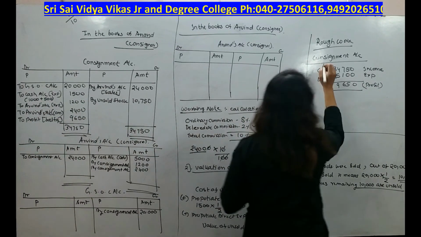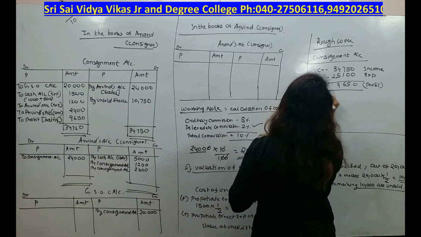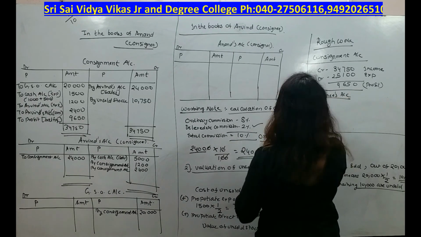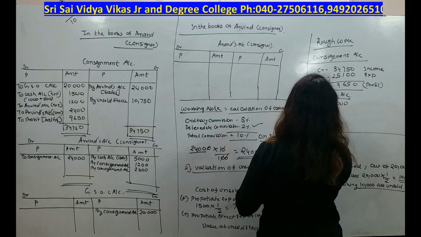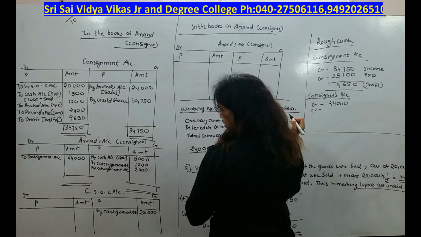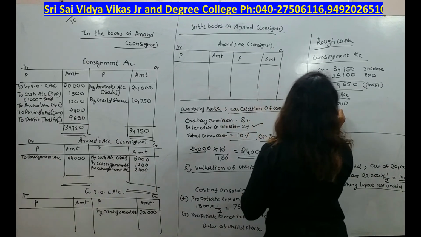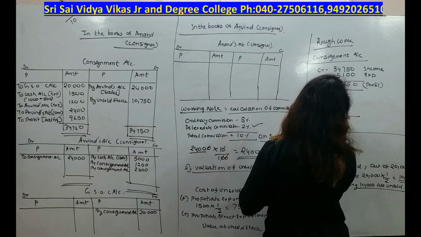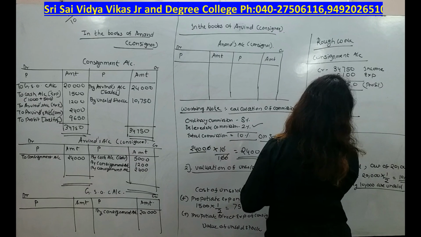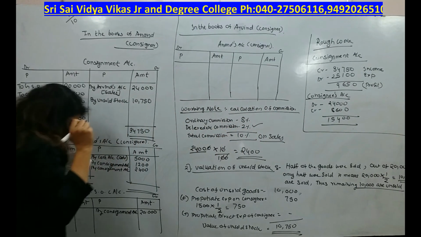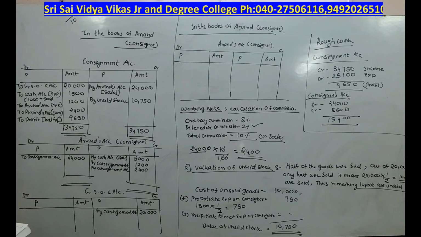Now see here, after consignment we will settle consignee's account. If you have a look, you will find that the debit side total is more, that is 24,000, and the credit side total is 8,600. Okay, so the balancing amount is 15,400. So here I will write, students, is he giving any bank draft?